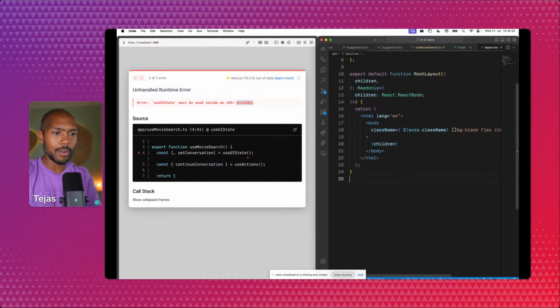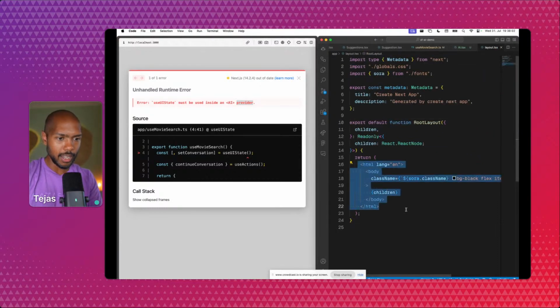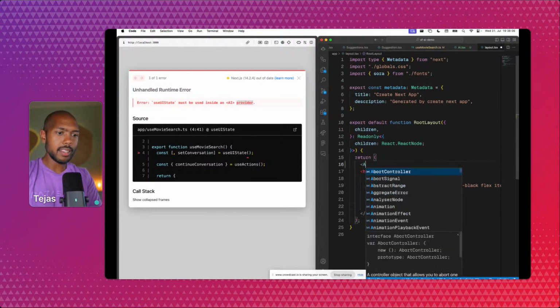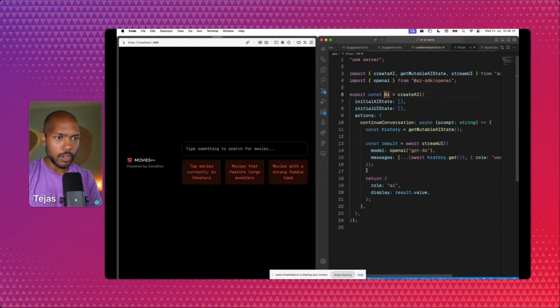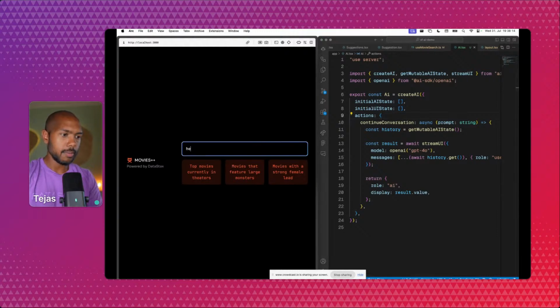So let's go to our layout. This is the root of our entire page. You can see our HTML document begins here, and we'll wrap this thing in AI like that. Where does AI come from? Again, in createAI, we wrote this export const AI. Okay. So now let's try. Hello. Is anything going to happen?